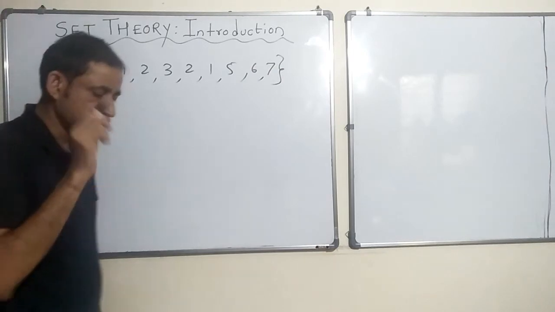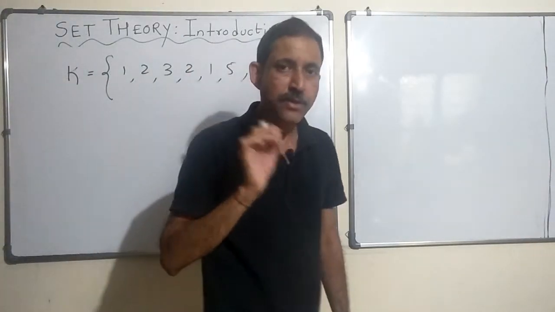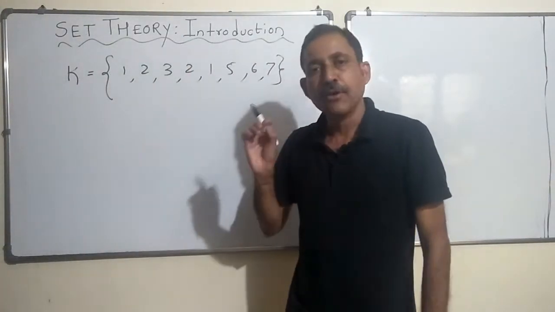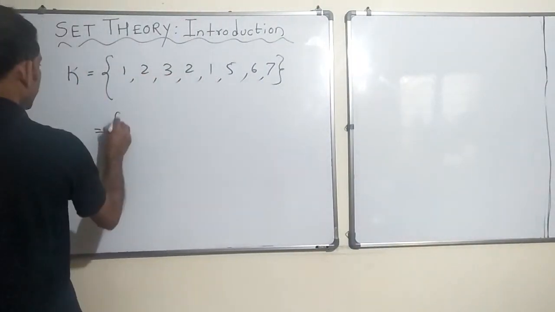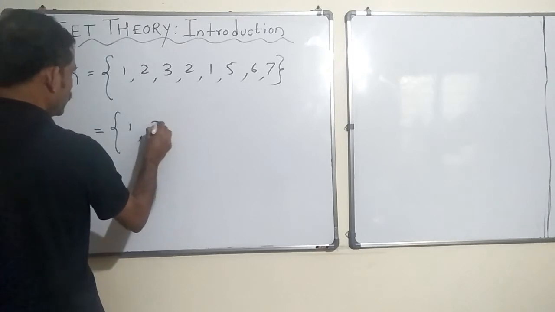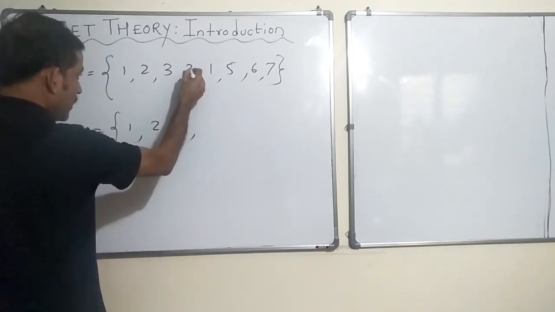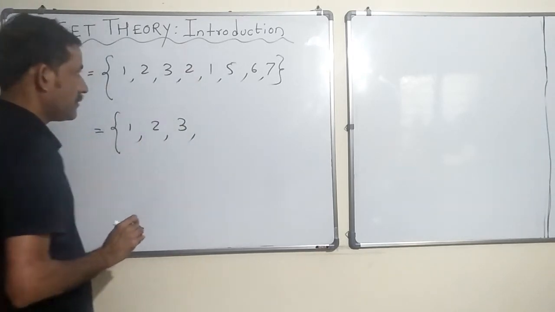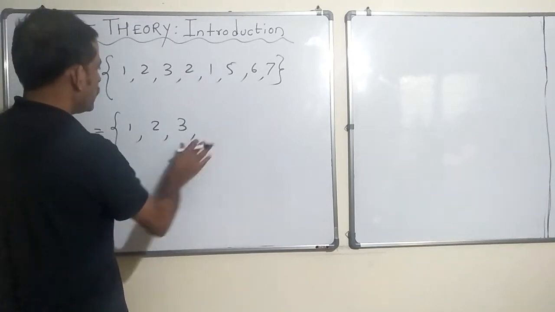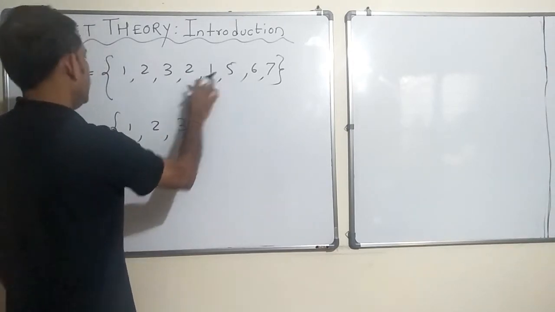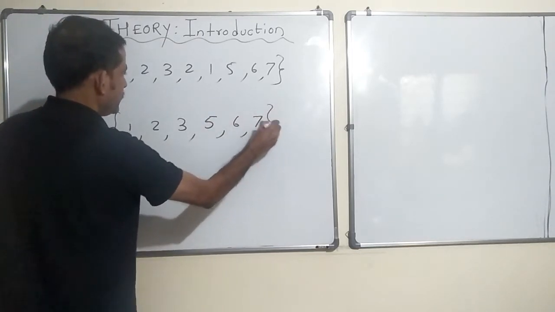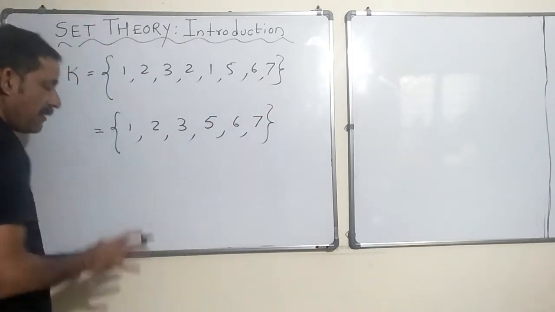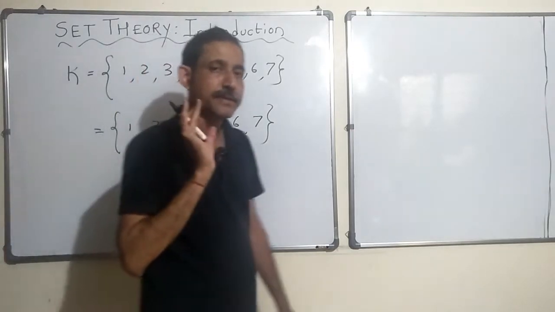What is a set? A set is a collection of well defined objects which are distinct. Now in this case, I write 1, 2, 3, but 2 is already written, so I will not consider 2 again because it is already there. 1 is already there, I will not consider. I can write 5 and 7.